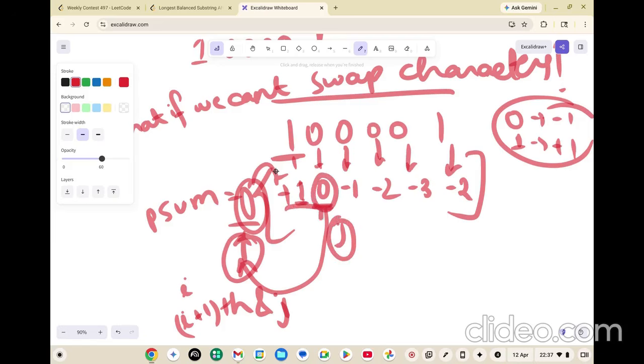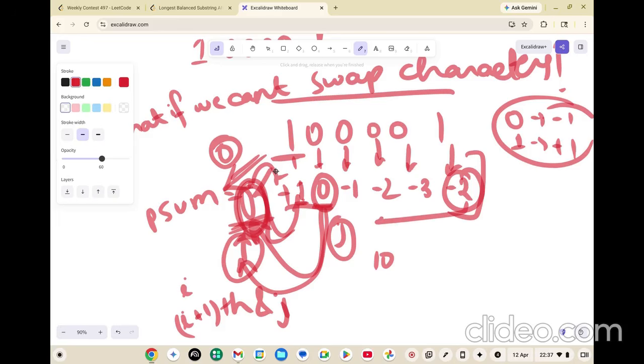For this 0, this pointer will mark the first occurrence of 0, right? So the first occurrence of 0 is this position. If you do a +1, you will get a string that is balanced, that is 1 0. For example, if you had -2, you will search for the first occurrence of -2, which is at this position. So after this position till the very index you are currently standing on, that is a valid substring, which is 0 comma 1, right?